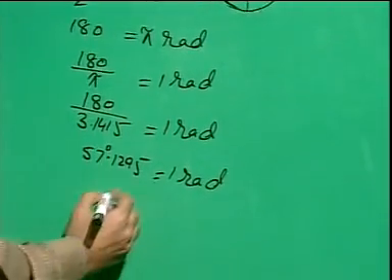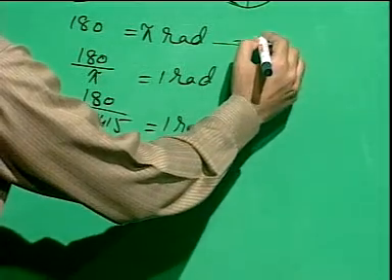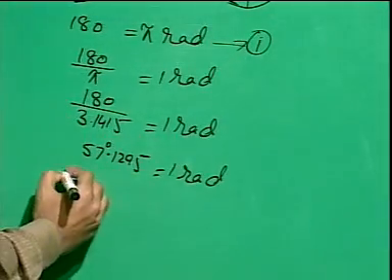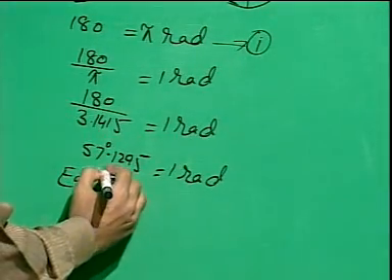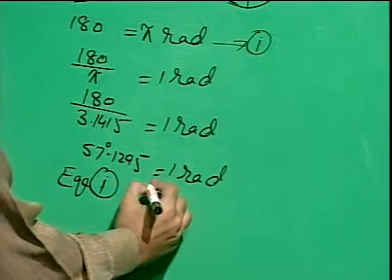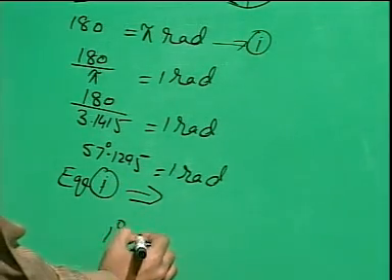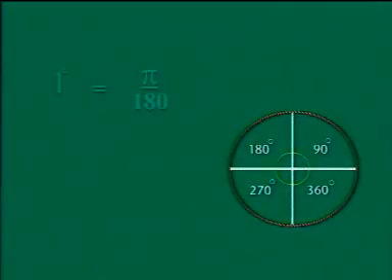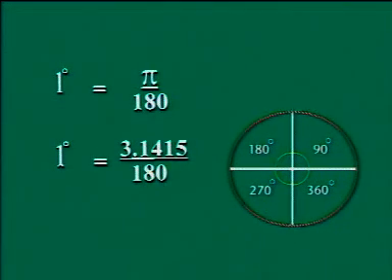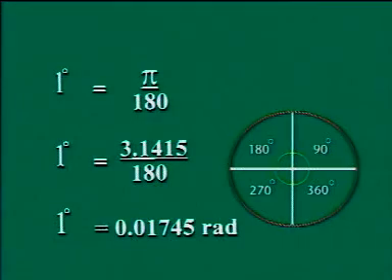That is, equation 1 implies that 1 degree is equal to pi by 180. That is, 1 degree is equal to 3.1415 divided by 180. This will give you the value, that is, 1 degree is equal to 0.0174, something like that.